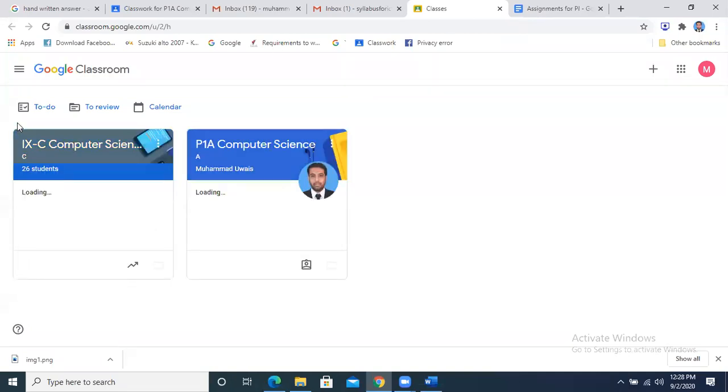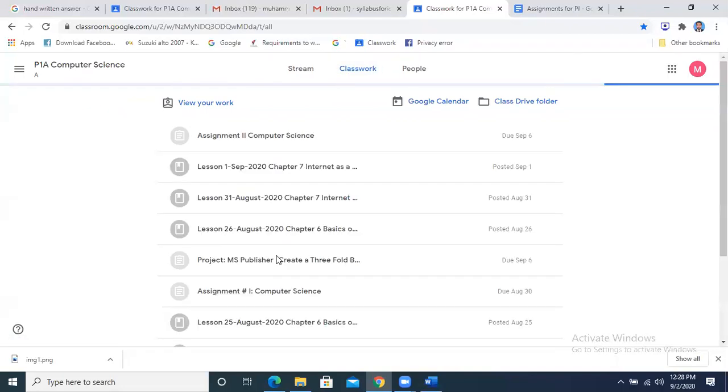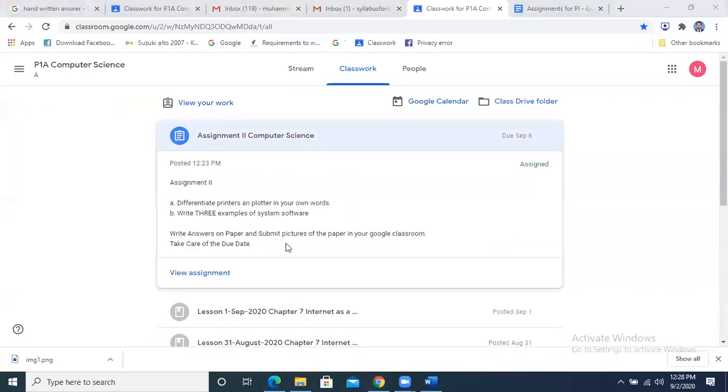Now I join Google Classroom. Let's suppose this is my class P1A. I will see that one assignment is due. This is computer science assignment number 2. I will go on it. I will see that one assignment is given to me by my teacher. I have joined as a student. The assignment is to differentiate printers and plotters and write examples of system software.